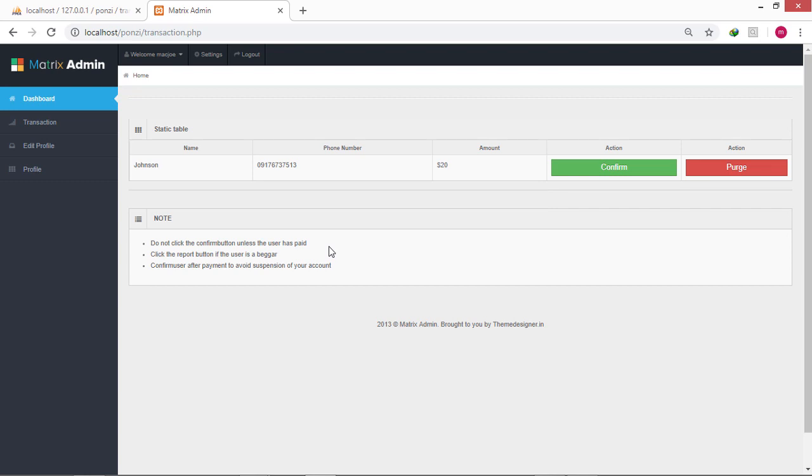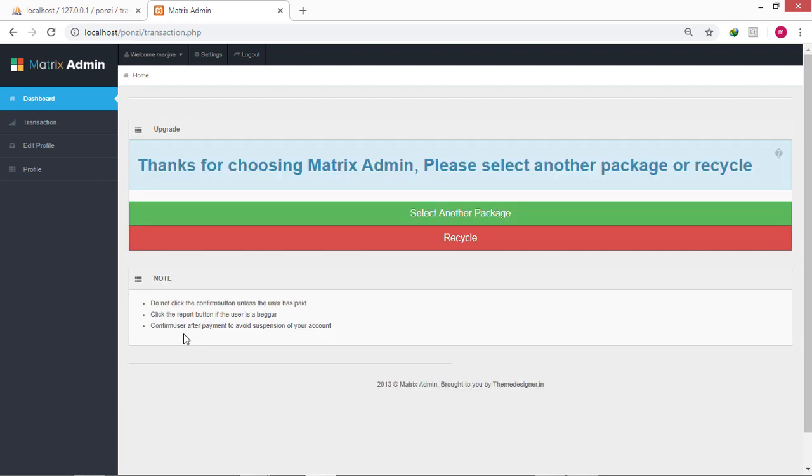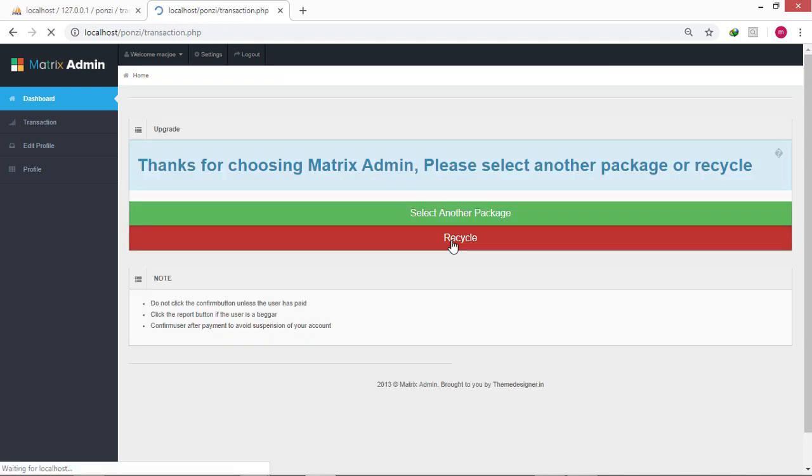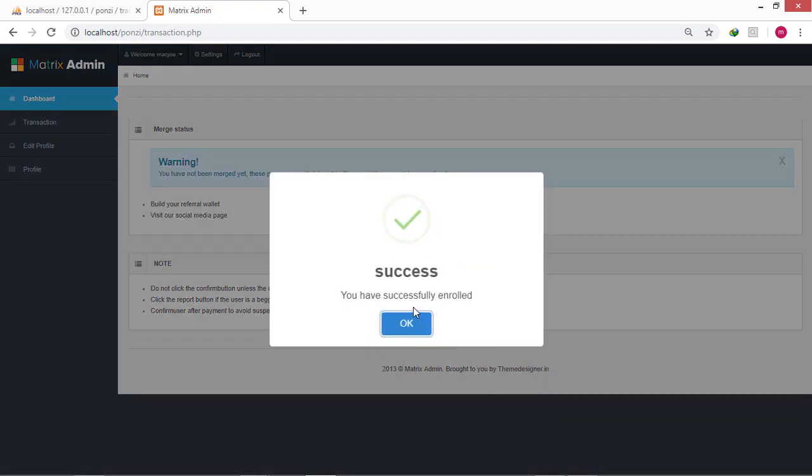On confirming this user from the receiver's account, we get this content thanking this user with 2 call to action buttons to either select an entirely different donation package or recycle, that is, enroll into the same donation package they just cycled out of. If we click on select package, we are brought to this page to select any of the 5 donation packages offered on the platform. If we click on recycle, we get enrolled in the same package as before.